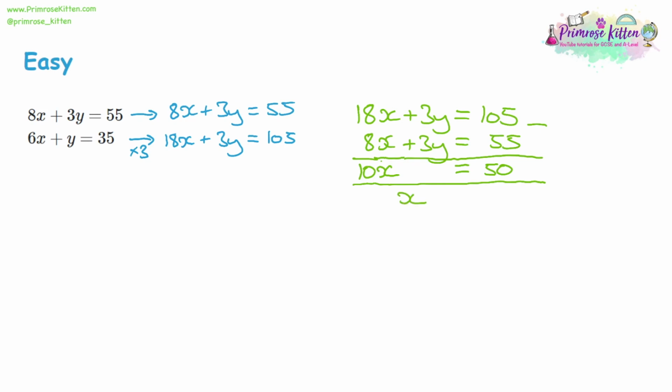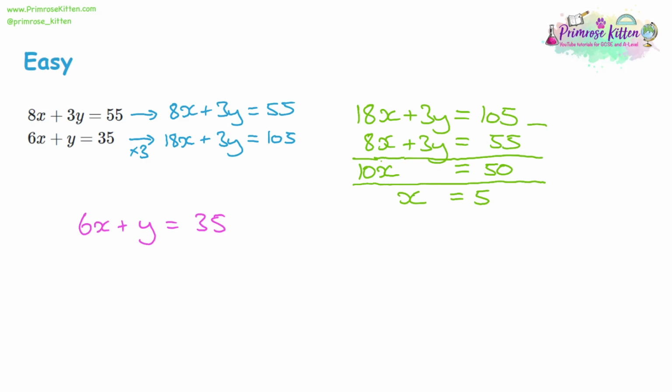We can divide both sides by 10 to get x is equal to 5. Now we know that x is 5, we can now find out what y is. All we need to do is choose one of our original equations. I'm going to choose the 6x plus y equals 35, and I've chosen that just because it's got smaller numbers involved. You could actually choose either of the 2 and they would both give you the same answer.